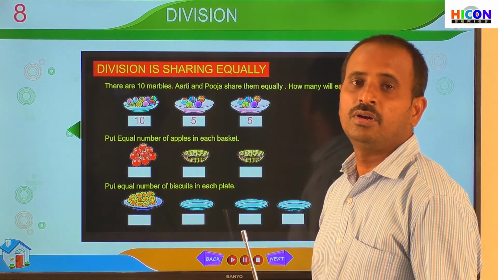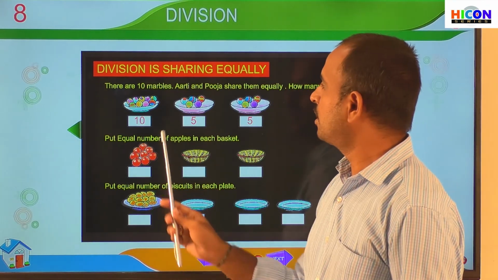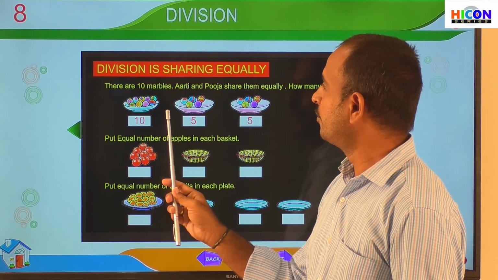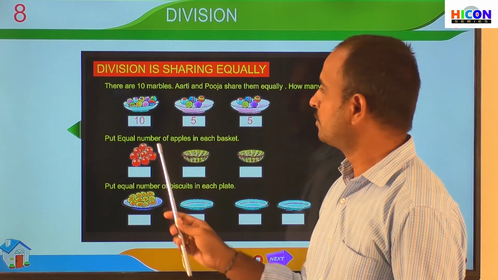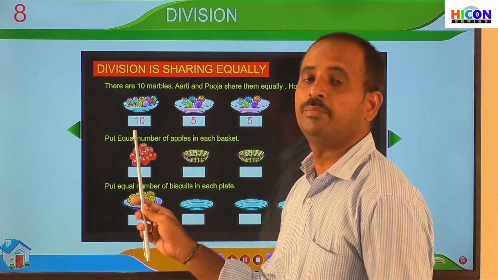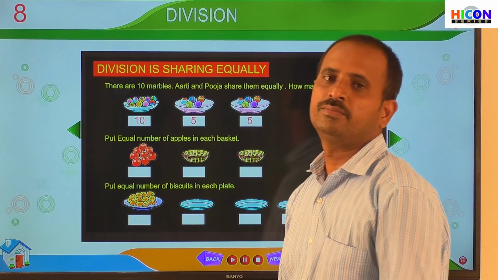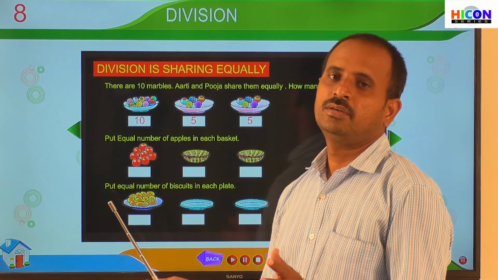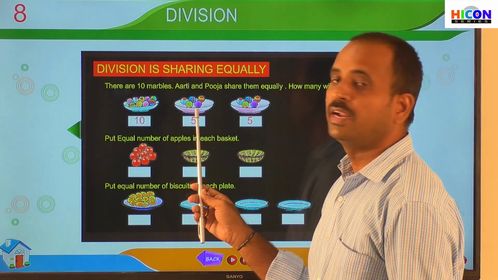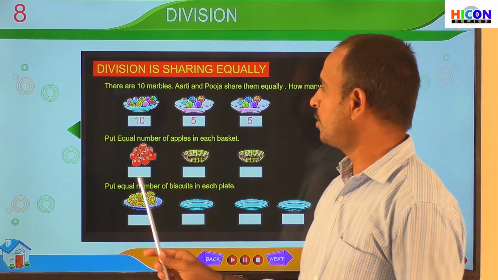Children, did you understand how we have shared the number 10 equally? There are a total of 10 marbles and we have to share these 10 marbles between 2 persons. That means we have to divide this number 10 by 2, that is 10 divided by 2. So we have to divide the 10 marbles into 2 blocks. How many marbles will each get? Each will get 5 marbles. So look at the next problem.